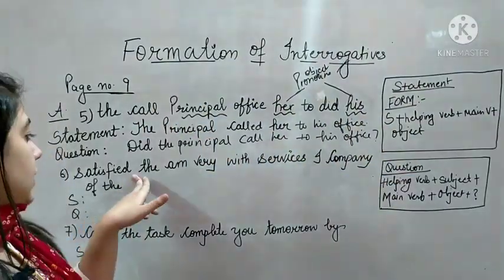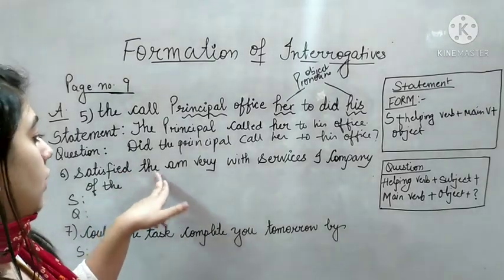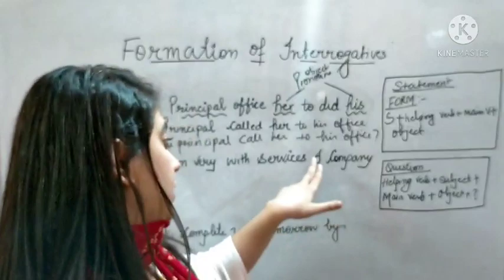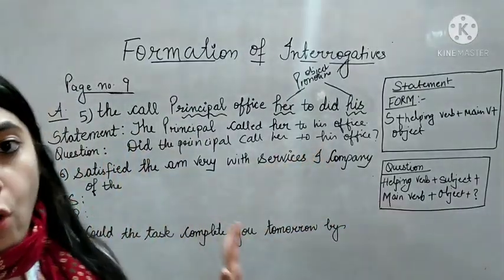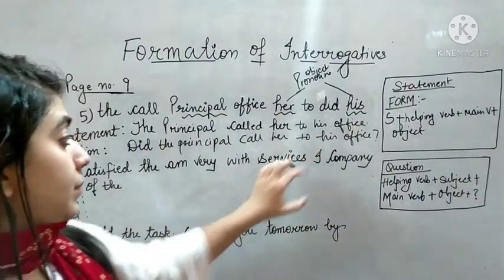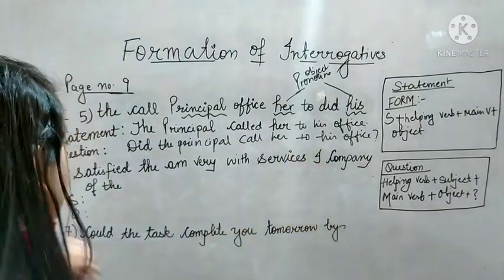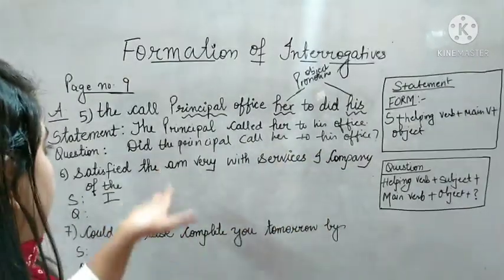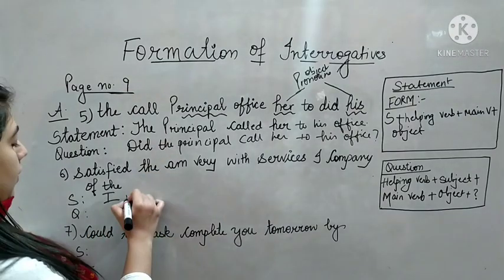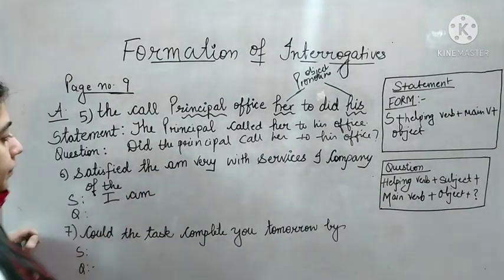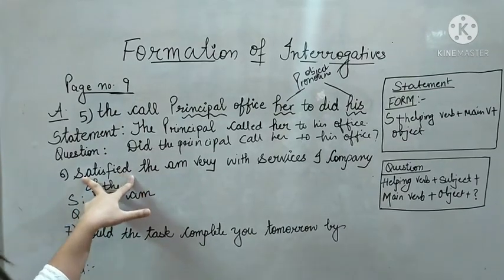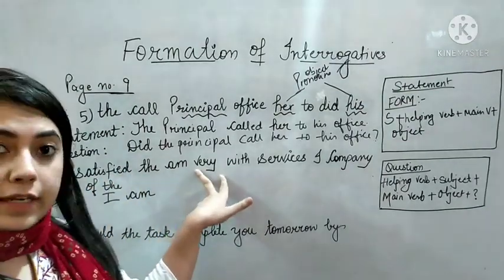object. Next is satisfied the, am, very, with, services, I, company, of, the. So the subject is I. Helping verb, am. satisfied और इसके साथ हमें very भी दे रखा है.